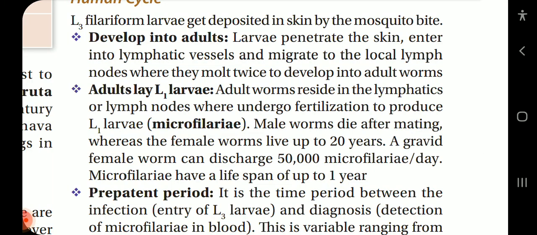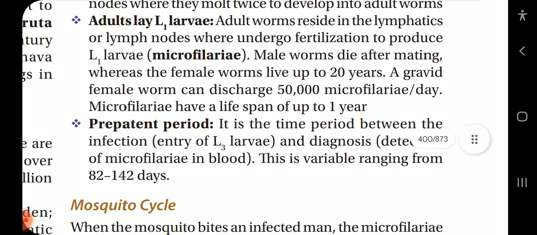Now coming back to the life cycle, let us first discuss the human cycle. L3 filariform larvae get deposited in the skin by the mosquito bite. Larvae penetrate the skin, enter into lymphatic vessels and migrate to the local lymph nodes where they molt twice and develop into adult worms. Adult worms reside in the lymphatics of lymph nodes where they undergo fertilization to produce L1 larvae, microfilariae. Male worms die after mating, whereas the female worms live up to 20 years. A gravid female worm can discharge up to 50,000 microfilariae per day. Microfilariae have a lifespan of up to 1 year.